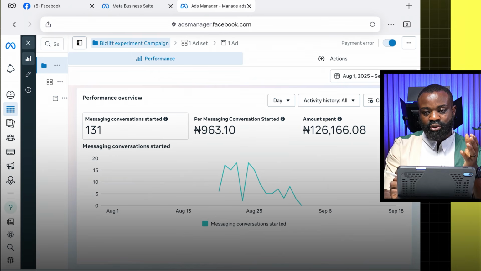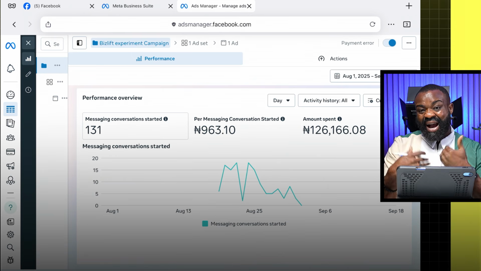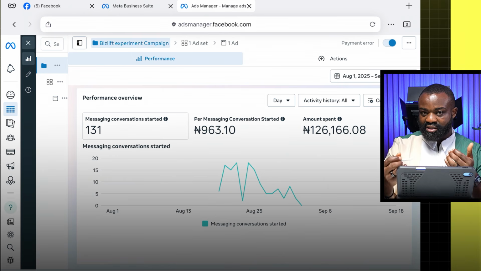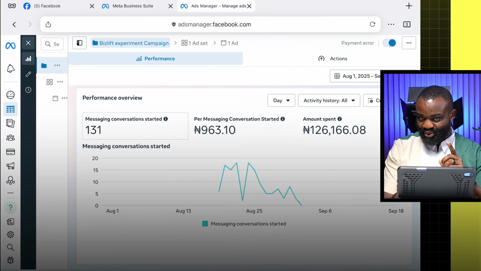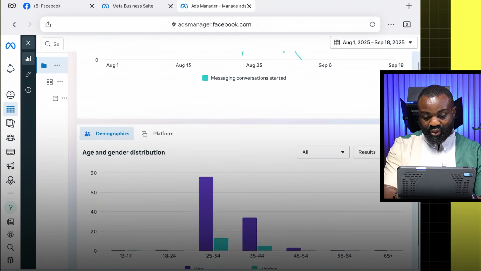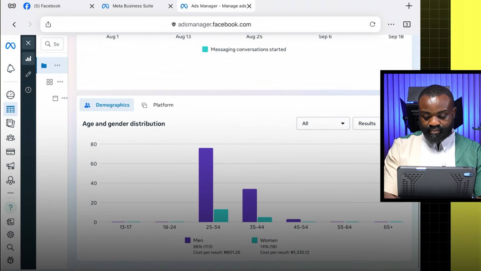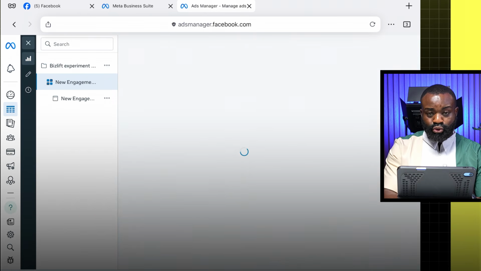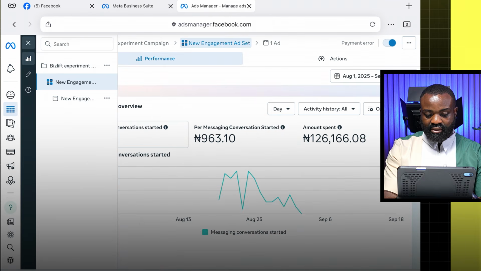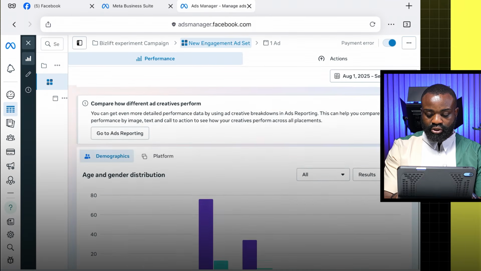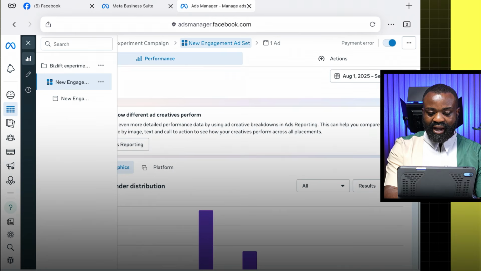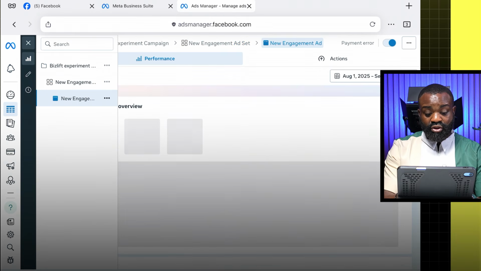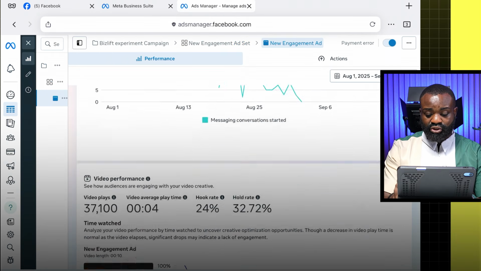Now, to put this in perspective, I actually paid for this. The client did not pay a dime. I paid for this particular ad so that you can understand what we're trying to do. The ad actually attracted more men than women. If I go into the ad set, let's go into the ad itself, so you can look at the video we used and see everything she was mentioning.